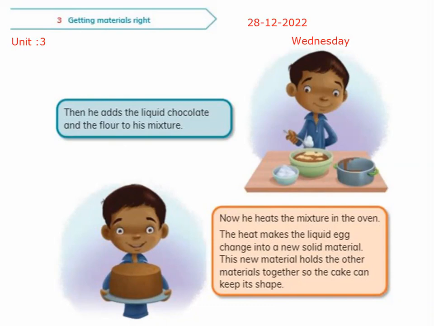So we get this shape of cake. Look here. This is the cake that Arun made. So he is making this cake with the help of ingredients, the materials, and with the help of heat.